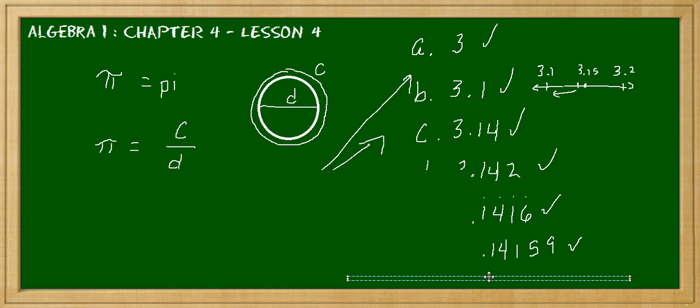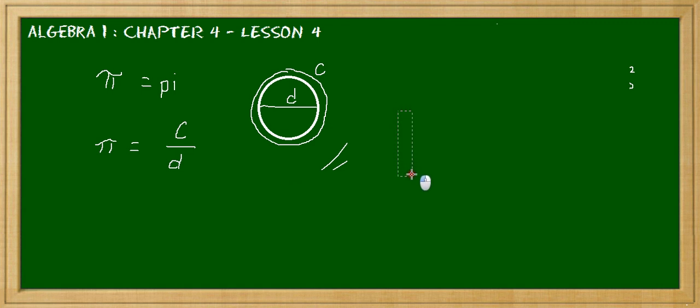This is my little eraser, and I think that'll probably be clean enough. Now we know that the number pi is a number that we can write to a certain point, and that was 3.14. Let's write it down over here. 3.141592.